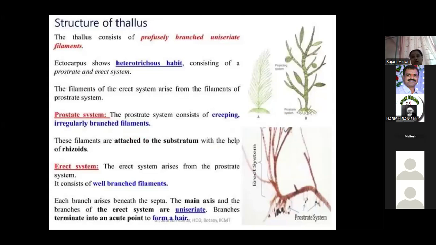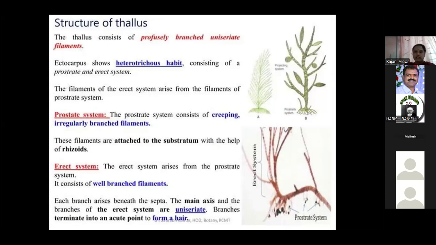Ectocarpus is a PHAEOPHYCEAE member. That's why you can observe it only in the sea or ocean, mostly the Atlantic Ocean, and those areas also you can observe this type of algae. You can observe the plant attached to any substratum. Some are endophytic, some are epiphytic algae.